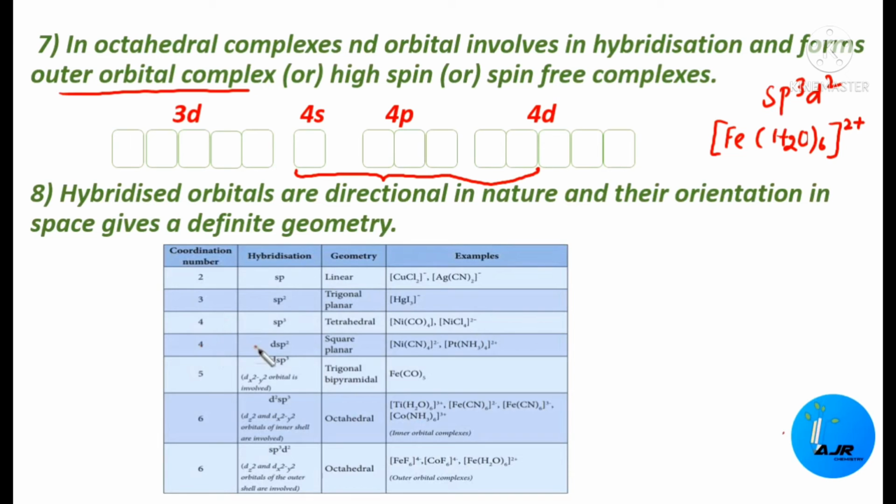Again, if the coordination number is 4, we will be having the next pattern, that is dsp2, that is square planar. Okay, and if the coordination number is 5, then dsp3, okay, trigonal bipyramidal, right? So likewise, for different coordination numbers, different hybridization will be there and different geometry will be there. Understood, students?